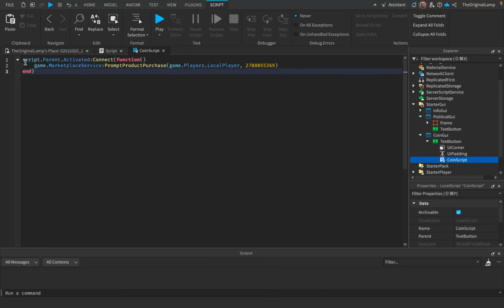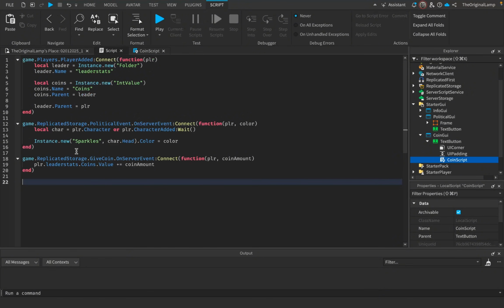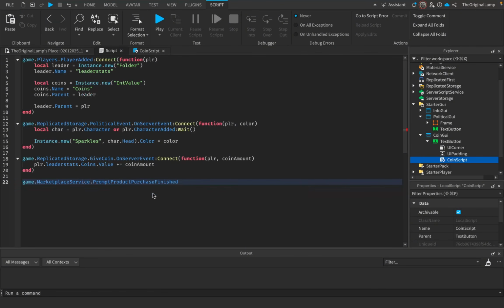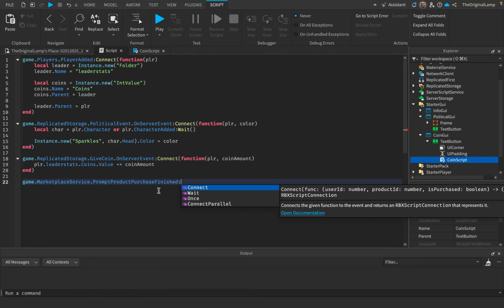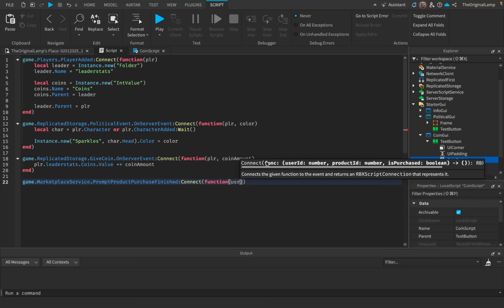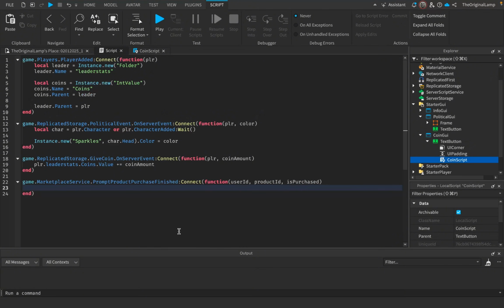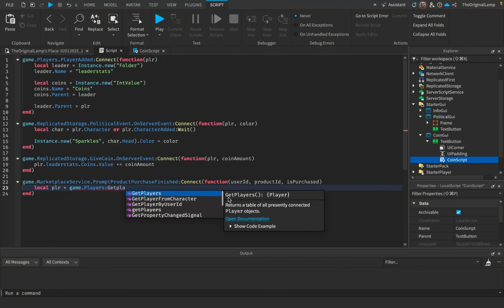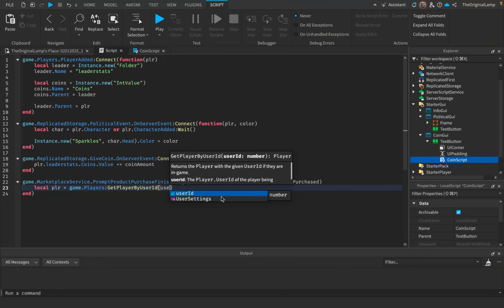And then to detect what the player actually does with this prompt, because it's going to give them the option to cancel, right? As obviously it rightfully should. So here I can access the marketplace on the server script this time. I'm going to say whenever the prompt for the product finishes, I'm going to say Connect(function). And then it's going to give us the user ID of the player. It's going to give us the product ID, which we don't quite need. And then whether it actually was purchased or if it was not purchased. And of course, we need to get the player from this. So I'll say local plr is going to be equal to game.Players:GetPlayerByUserId, and I'll give it the user ID.